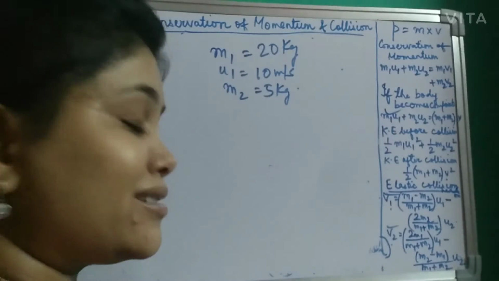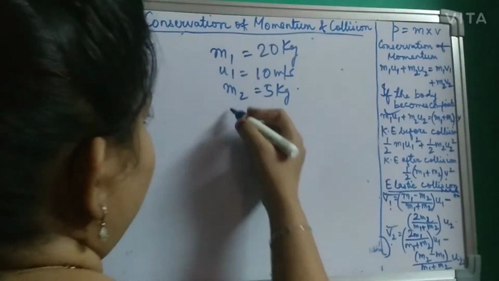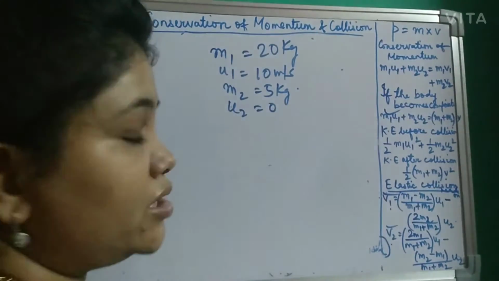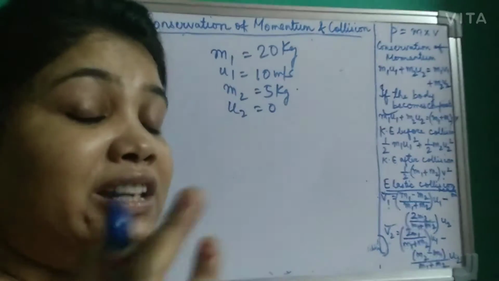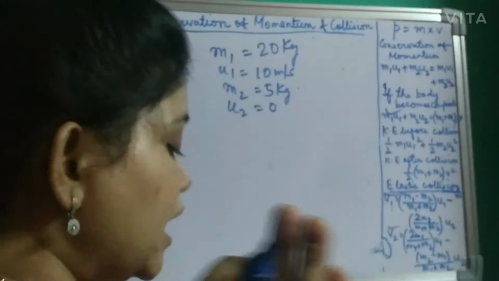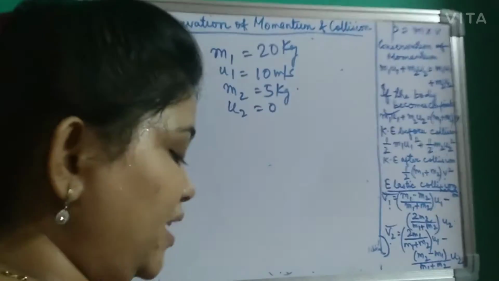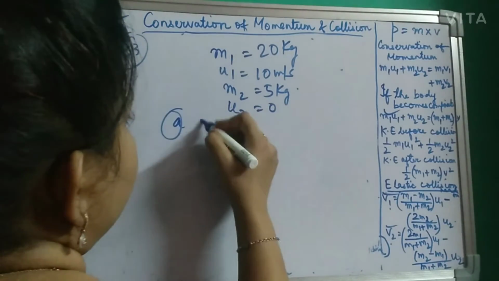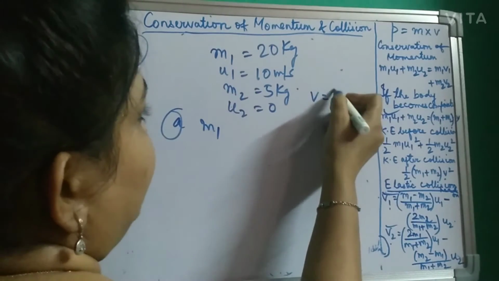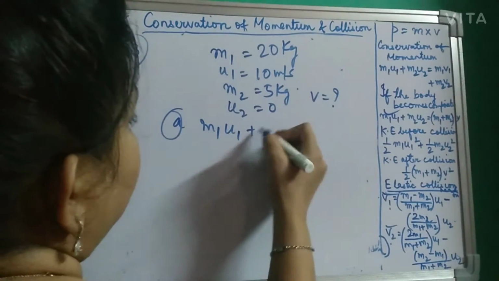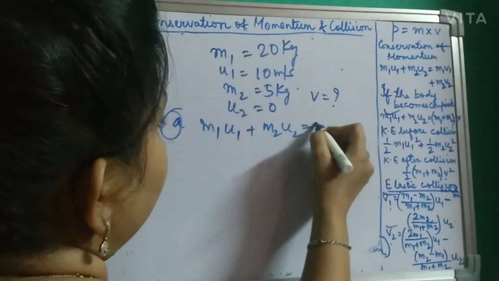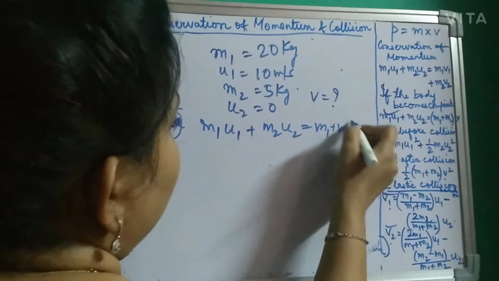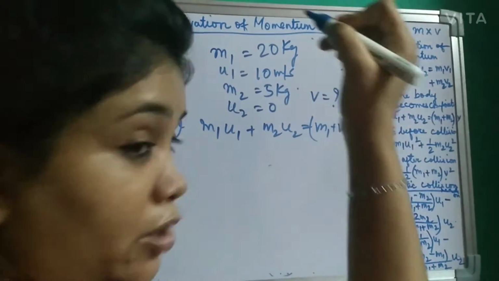Since it is given a stationary body, that means u2 is equal to 0. Stationary or at rest means the initial velocity of the body is 0. Now, what they have asked is with what speed the combined mass moves. Very easy. Use the formula: let the combined speed be v. So m1u1 plus m2u2 is equal to (m1 plus m2)v. So easily find v from here.